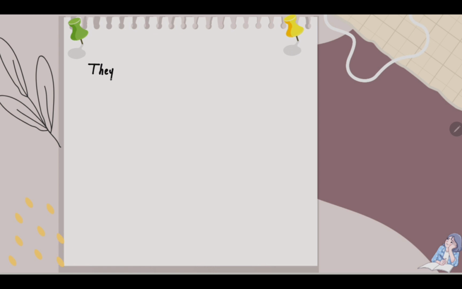Let's look at the other example with irregular verb. They broke the window yesterday. As you can see, the verb is broke. Broke is irregular. What we have to do?